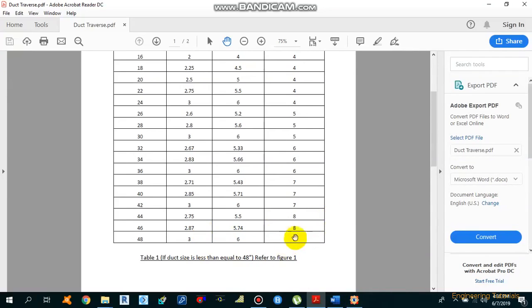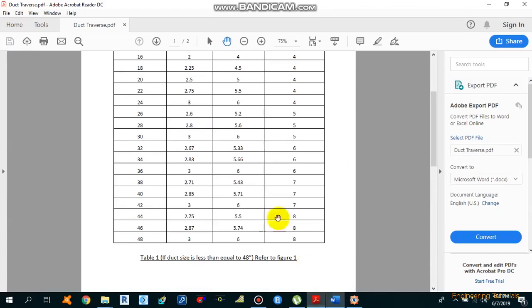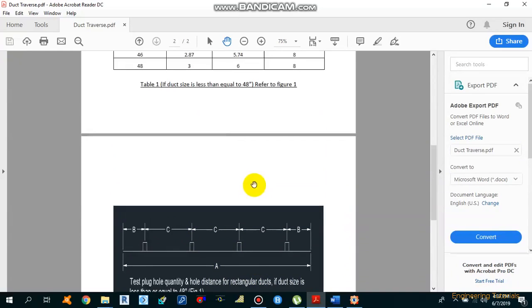So number of holes required are 8. And for the second dimension, that is 40 inches, over here, number of holes required are 7, and interval B is required as 2.85 and interval C is 5.71 inches. You can refer to this figure to calculate the intervals, that is B and C, for 40 inches and 48 inches duct dimension.